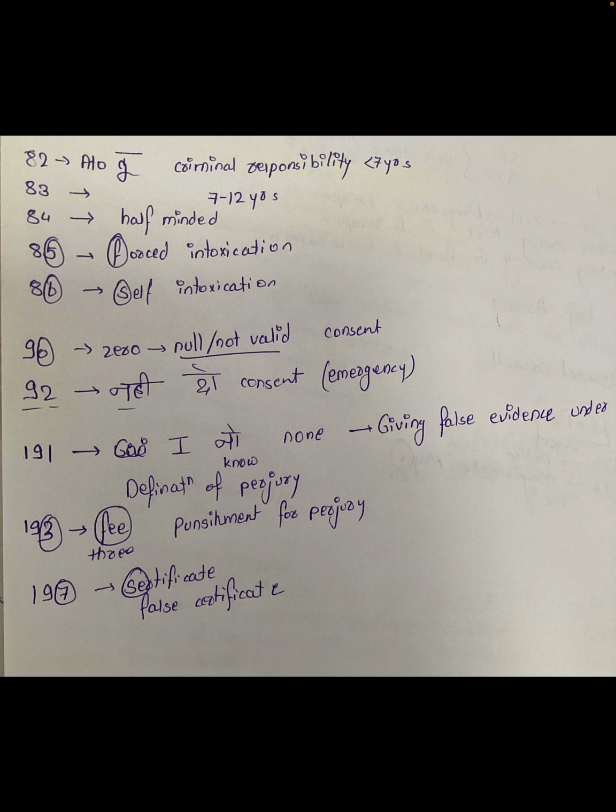191 means giving false evidence if he knows it, and 193, 3 representing the fee, that is the punishment for perjury, and 7 is like 7 certificate. 7 certificate is a similar word, that is if a false certificate is given, it comes under 197 IPC.